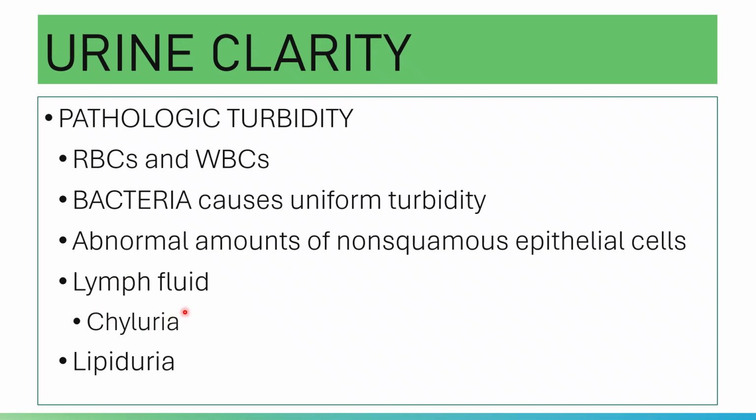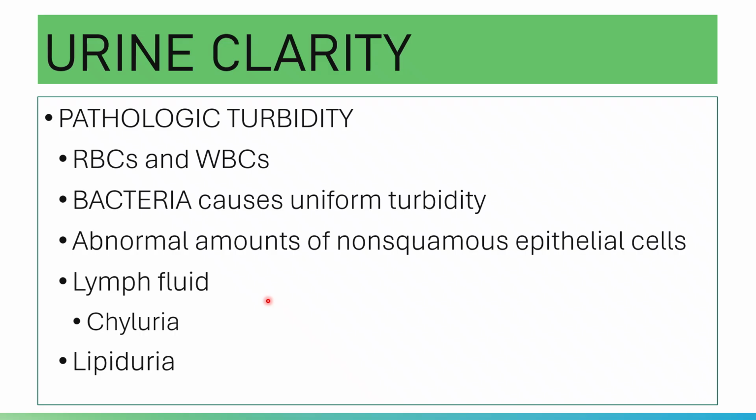But please note, chyluria is very rare. Again, aside from filariasis, abdominal lymph node enlargement, tumors, as well as scoliosis surgery and pregnancy are also reported to be associated with chyluria.